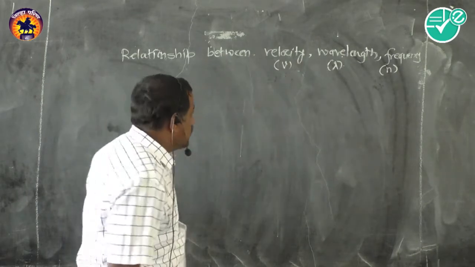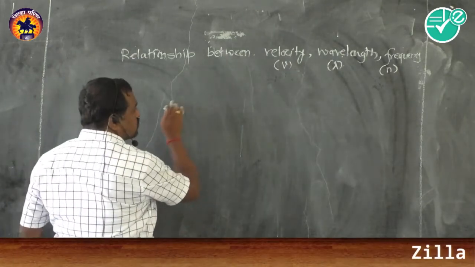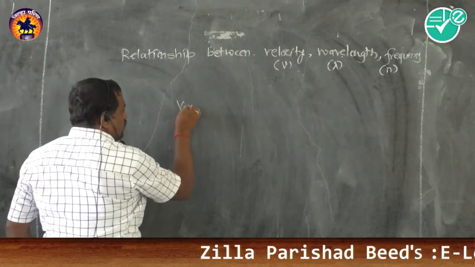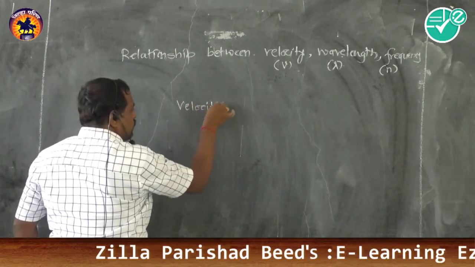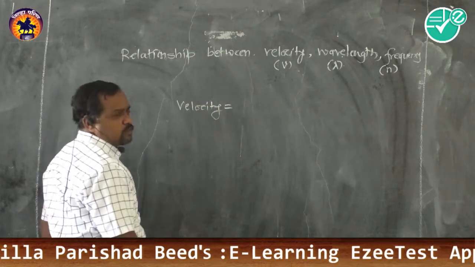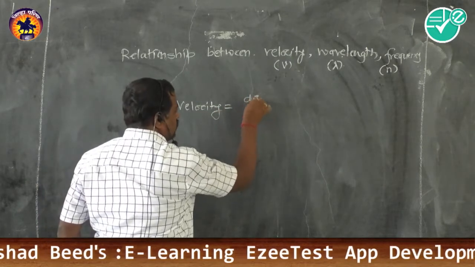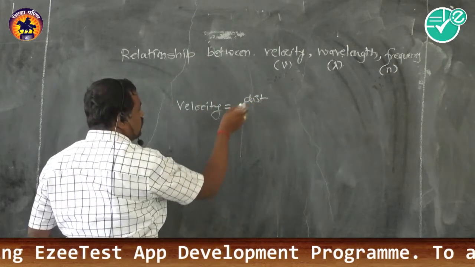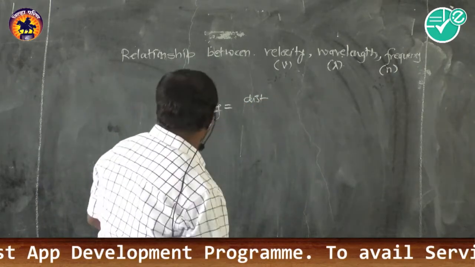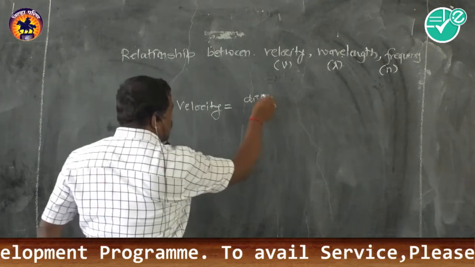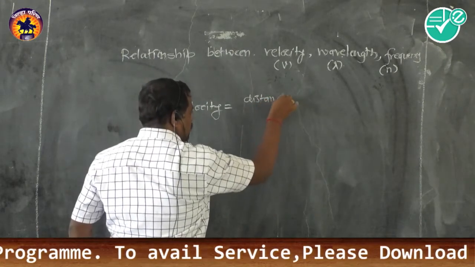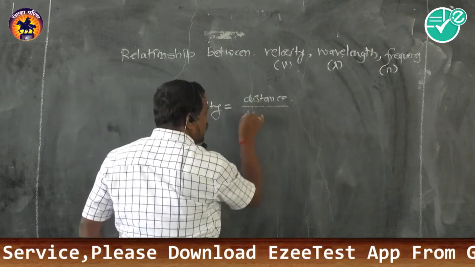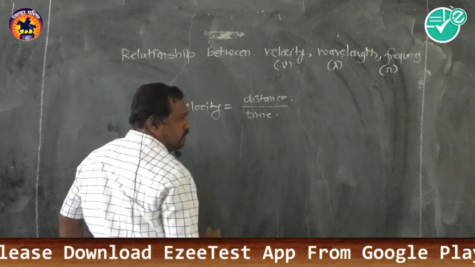Now for the velocity relation, the basic definition is velocity equals displacement upon time. Or, if it moves in a straight line direction, we can write distance divided by the time required.